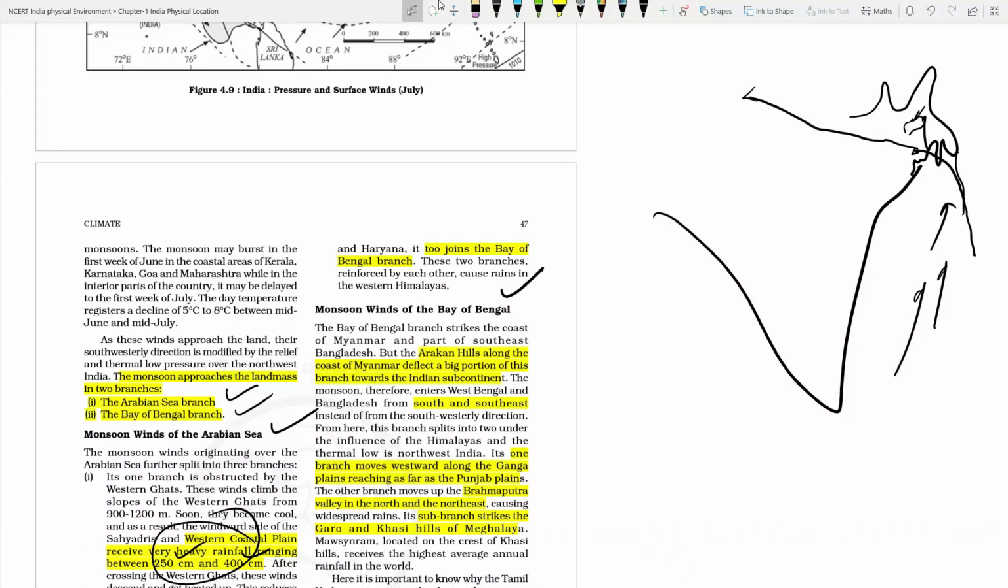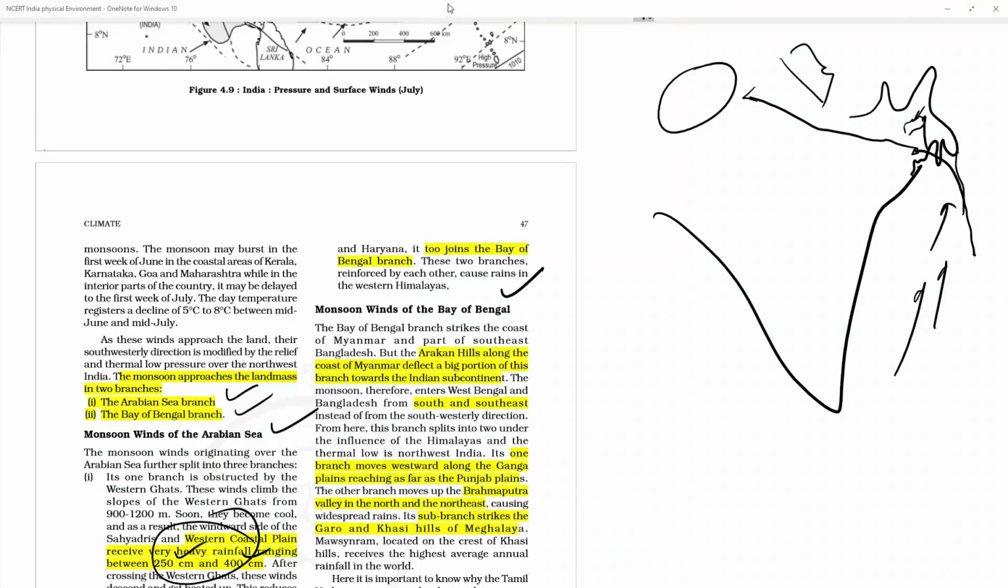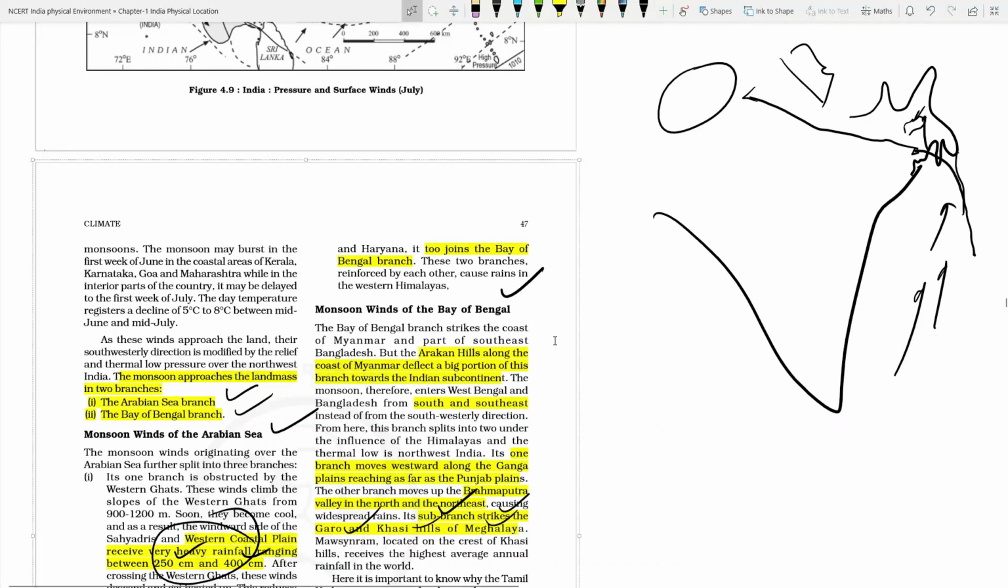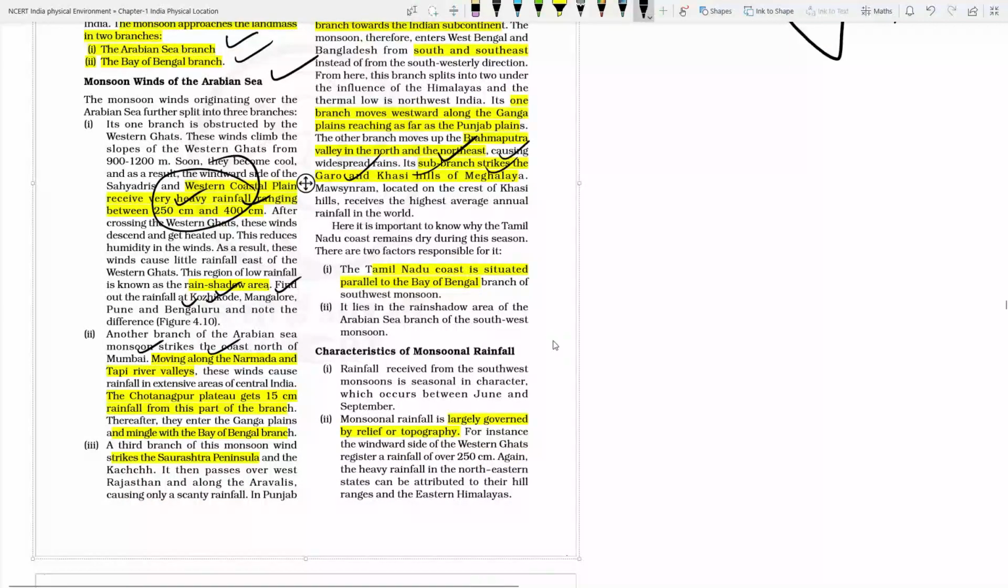Khasi hills पे there will be rainfall, and the western branch will be approaching parallel to the Himalayas, and it will be having rainfall on this Punjab and Haryana region. ठीक है ना? So here you can see the sub branch of this Brahmaputra branch strikes the Garo Khasi hills, and it is having rainfall, and Mawsynram में जो highest rainfall हो रहा है those area पे, it is because of that only.